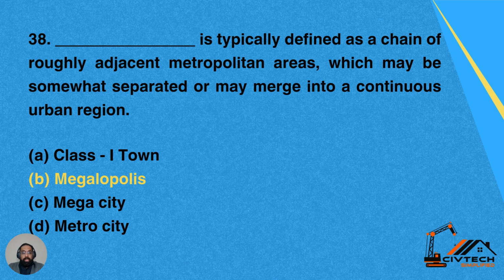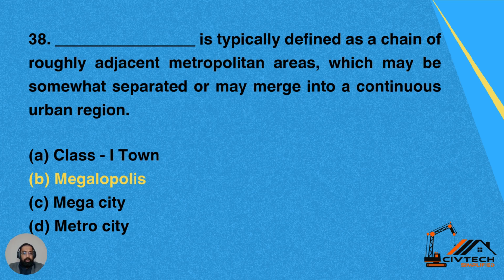38. Dash is typically defined as a chain of roughly adjacent metropolitan areas which may be somewhat separated or may merge into a continuous urban region. Option A, class 1 town. Option B, megalopolis.